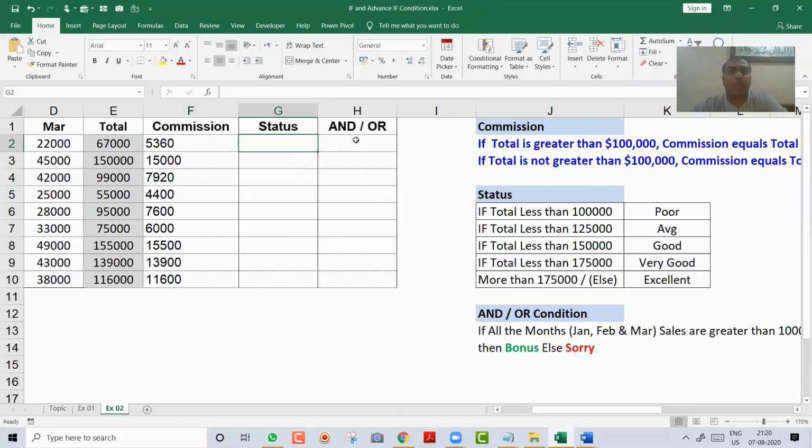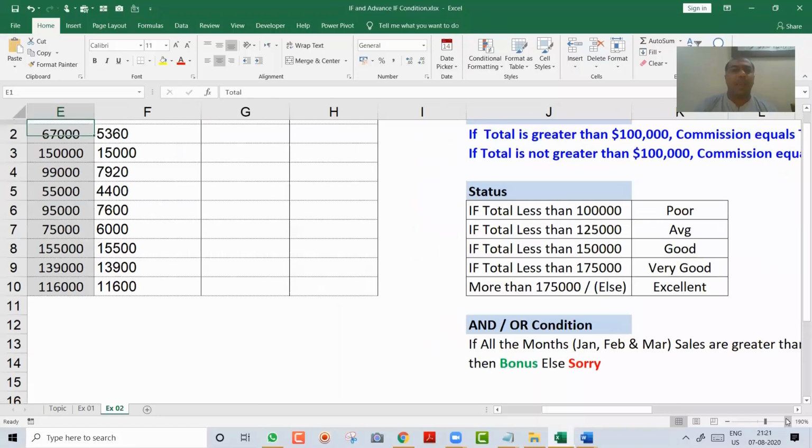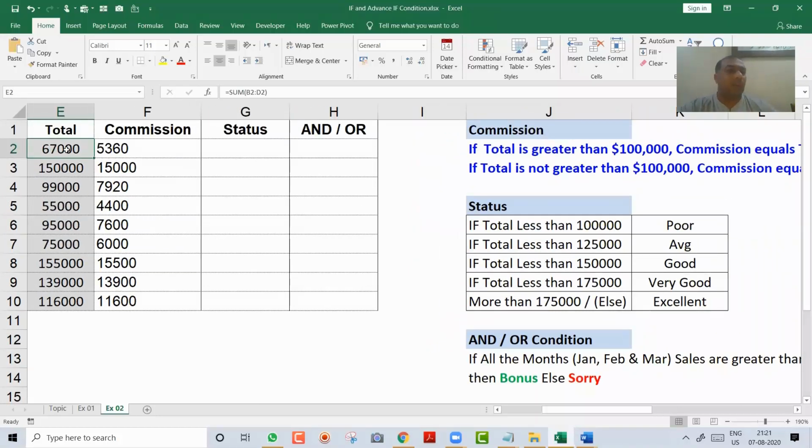So now I will come to the next one, how to write multiple levels of if. I know many of you are here to learn multiple levels of if. I even got this in a chat message that you wanted to learn multiple if and you know the basic if. So here is your chance to learn, and I will go very, very slow in this, friends. Let's start. So the intention is this: if total sales is less than 100,000, then it should show poor, or he should get only 2%.